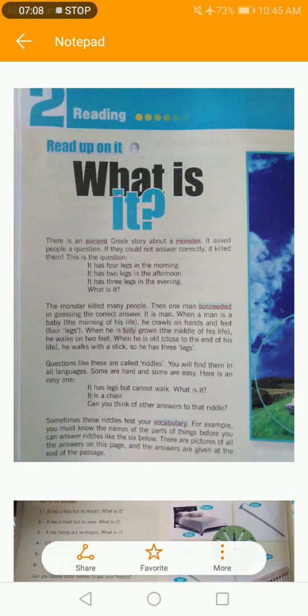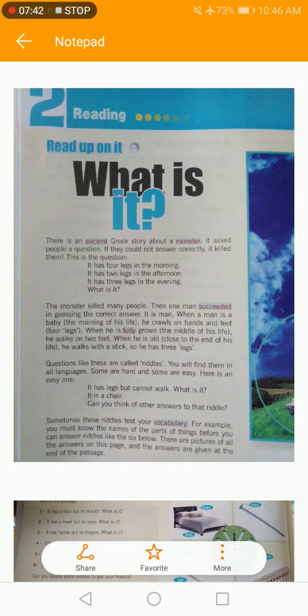So the answer is, it's a man who has four legs in the morning, means he crawls on hands and feet, which becomes four legs. In the afternoon, in the middle of his life, he walks on two feet. Then he has three legs in the evening, when he is old, close to the end of his life, he walks with a stick, so he has three legs. So the answer is, it's a man.